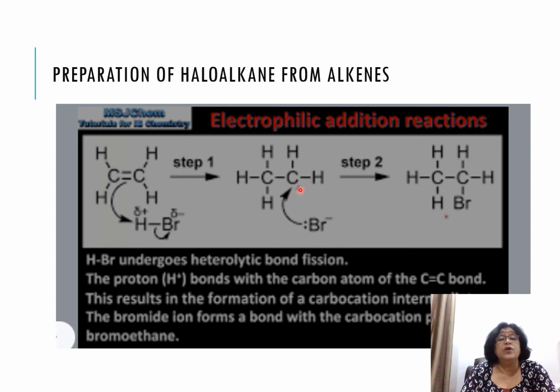In step 2, Br minus gets added on this carbocation. So basically HBr undergoes heterolytic bond fission. The H plus bonds with a carbon atom of the C=C. This results in the formation of a carbocation intermediate, and the bromide ion forms a bond with the carbocation, and finally bromoethane is formed. So this is called electrophilic addition reaction.